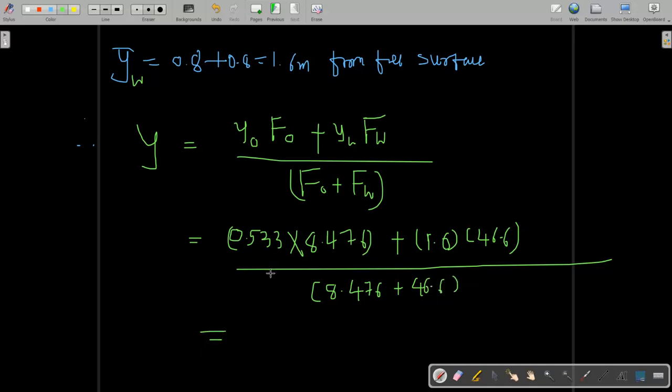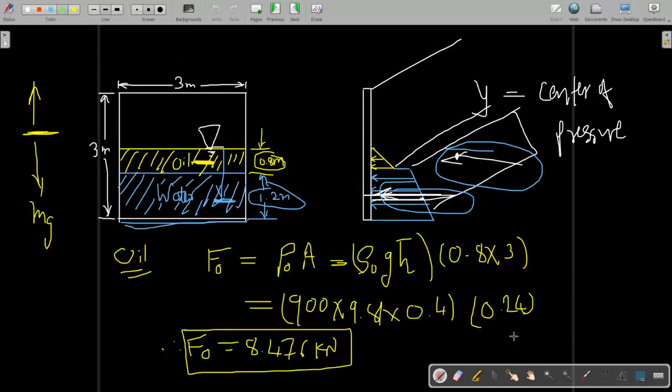So when you solve this, you will find 1.43 meter from the free surface. So somewhere here, like this.